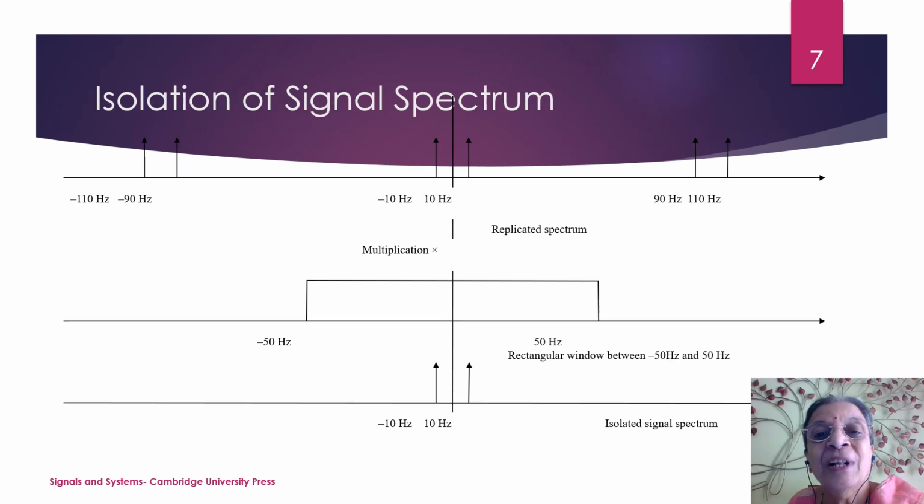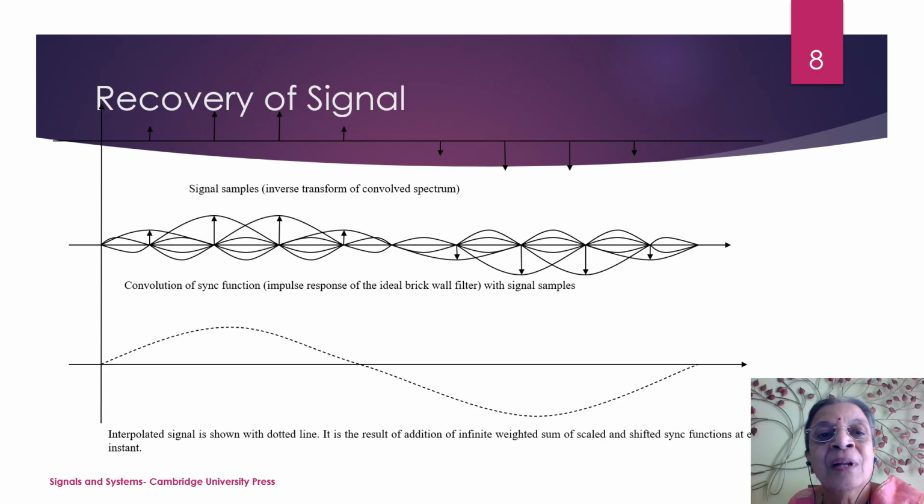So if I just pass it via a window and I isolate it, the isolated signal spectrum just has 10 hertz and minus 10 hertz. Now you can recover. What you do is, you take the signal samples and generate a sinc function around it.